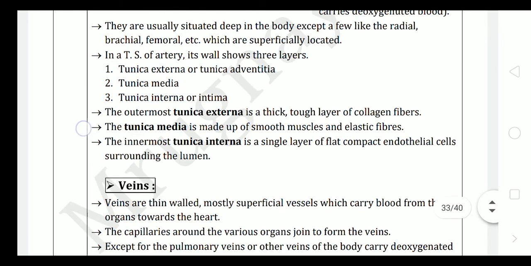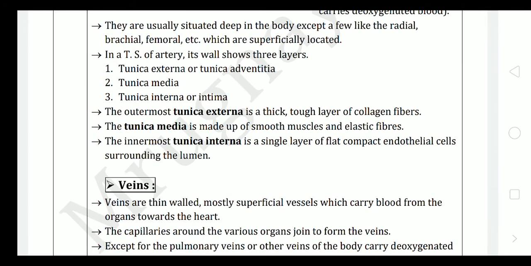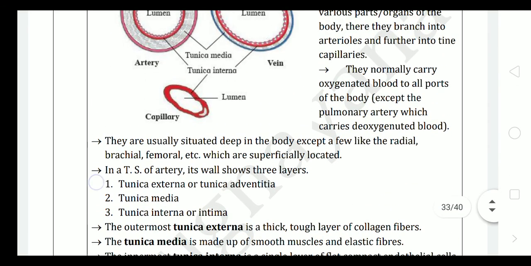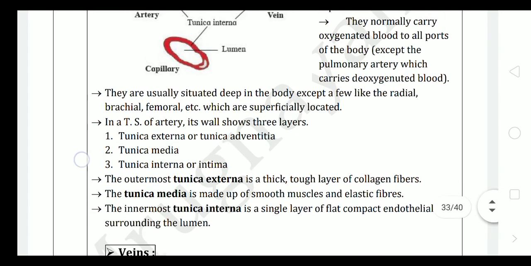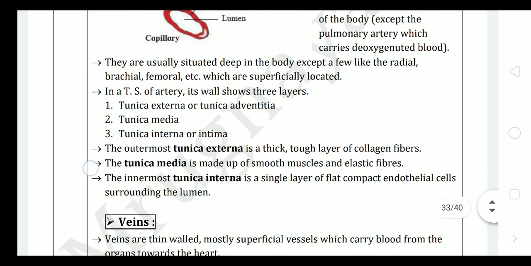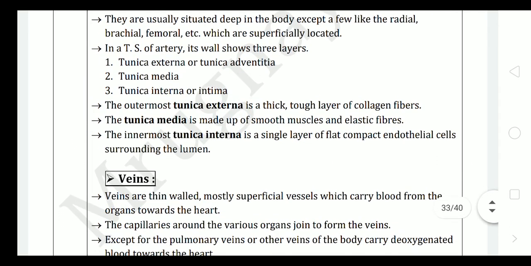Arteries are usually situated deep in the body except a few like the radial, brachial, femoral, etc., which are superficially located. Superficial means at the surface of the skin. Arteries are located deep inside the body because the blood flowing inside them is under a large amount of pressure.